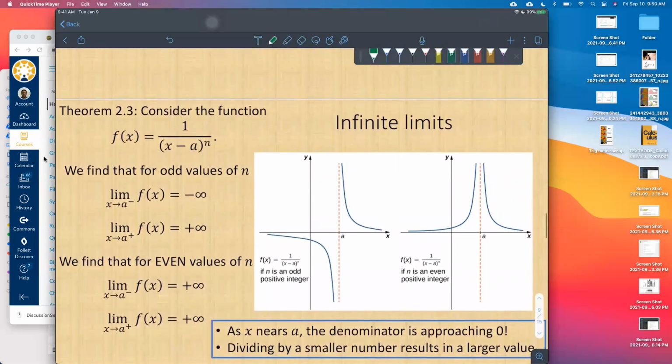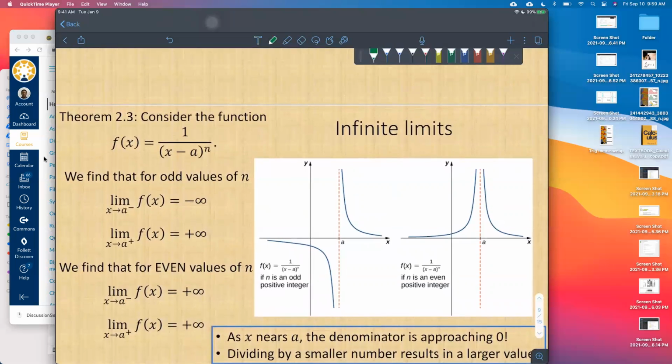Okay? So let's go ahead and kind of talk about this here, break this down a little bit. Consider the function f of x equals 1 over (x minus a) to the n. A couple examples that we're going to look at here. If you let a be 0, an example of this would be 1 over x. I believe you have seen this function before. And then another function, f of x equals 1 over x squared. If we have time, we'll talk about these in a little more detail. But a function like this shoots off to infinity. So we could have this behavior as we see in this graph here.